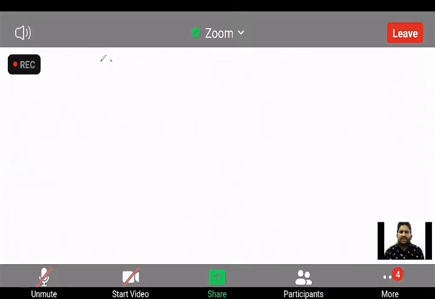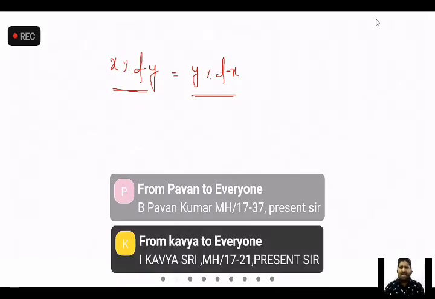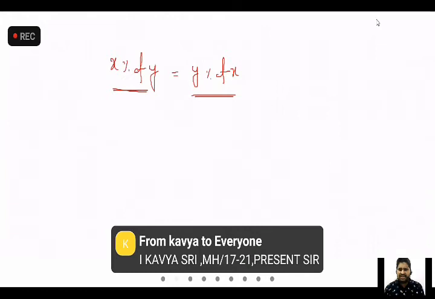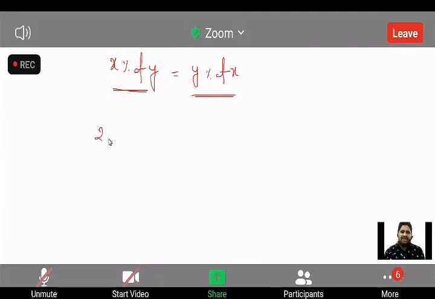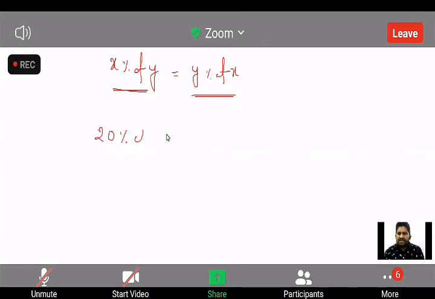Whatever you do in the case of x% of y, and whatever you do in y% of x, both are the same. Most of the people will get confused on this point. That's why I'm giving clarity on it. Whether you do x% of y or y% of x, both cases will be the same. Sometimes they will ask you what is 20% of 0.7, and otherwise they may ask what is 0.7% of 20.